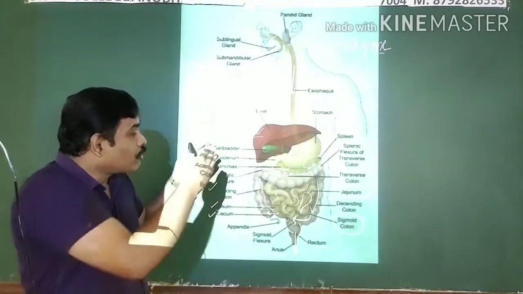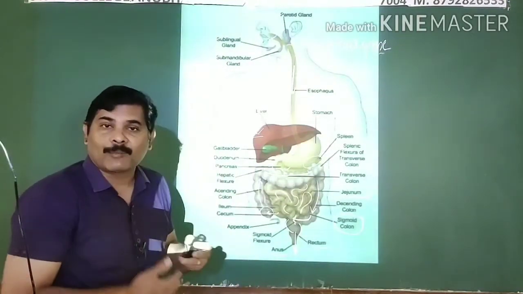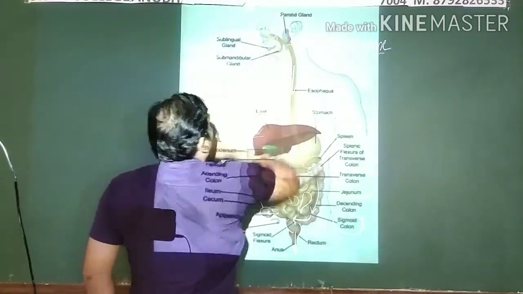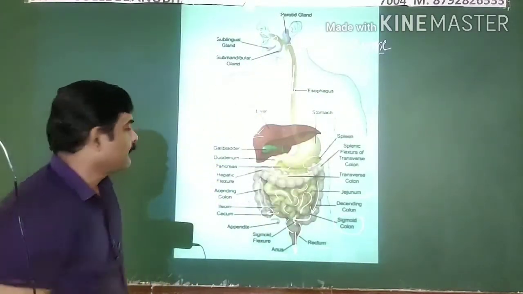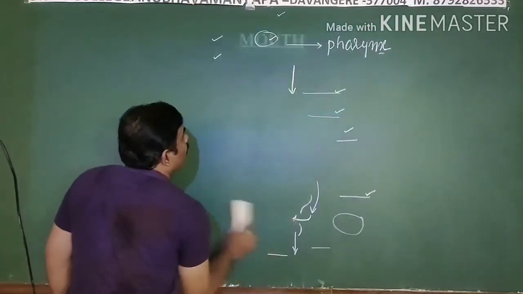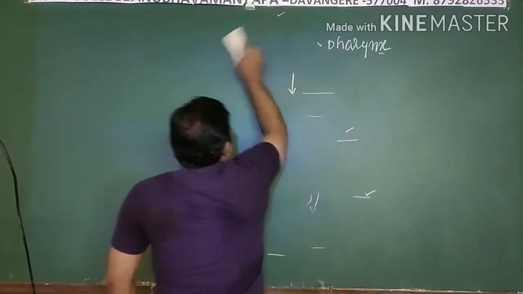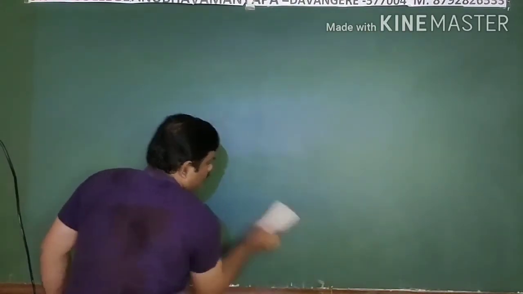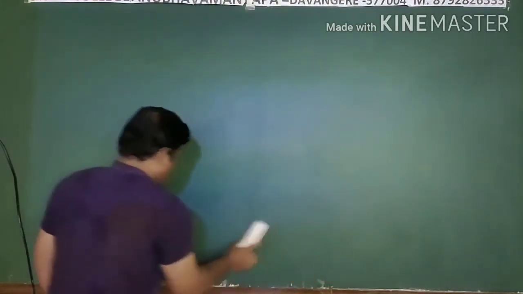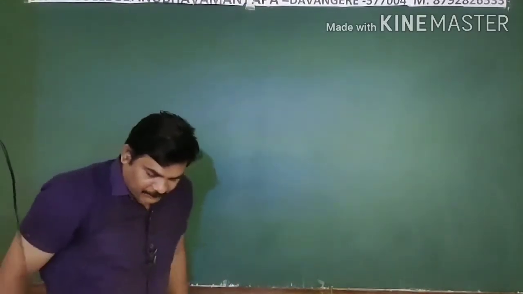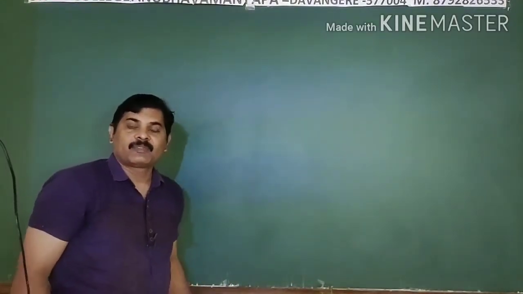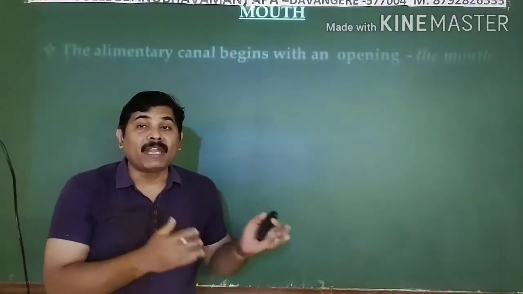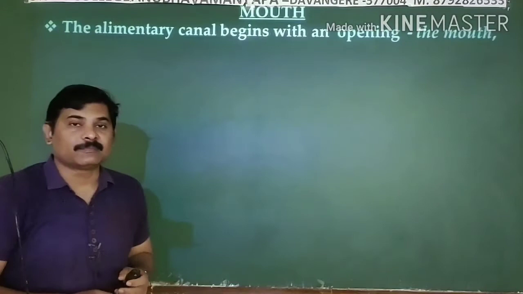Now let us study all the parts of this digestive system one by one in a detailed way. First, I would like to start with your mouth. The first part of your digestive system is nothing but your mouth. Mouth is the opening of your digestive system.